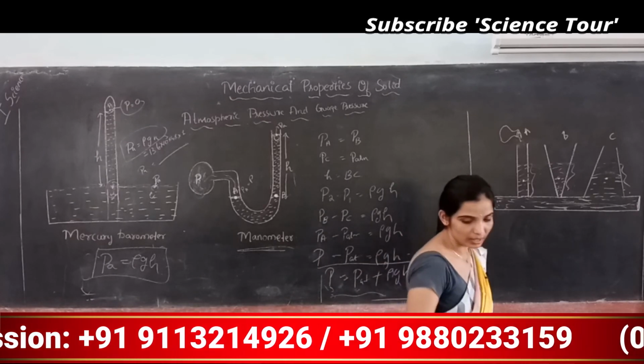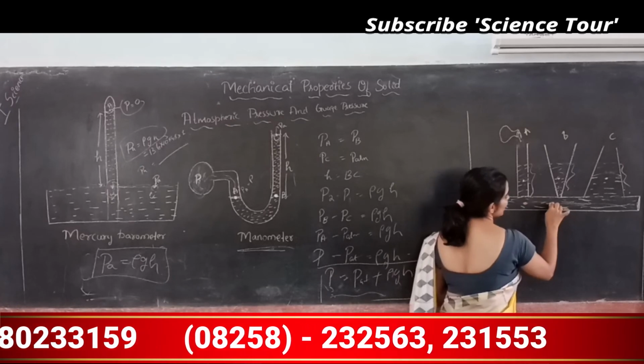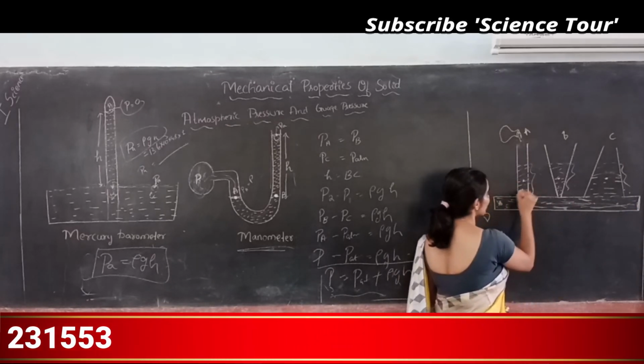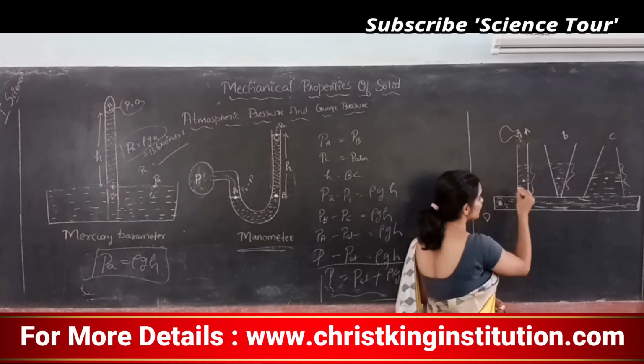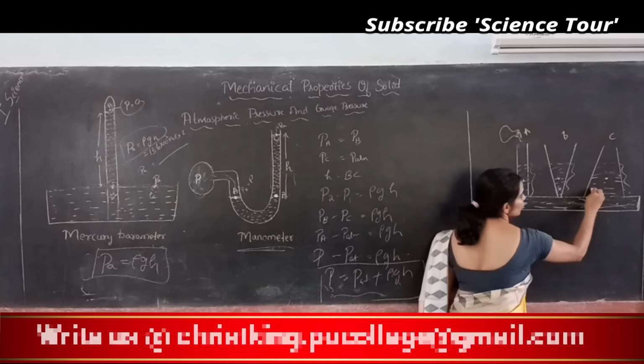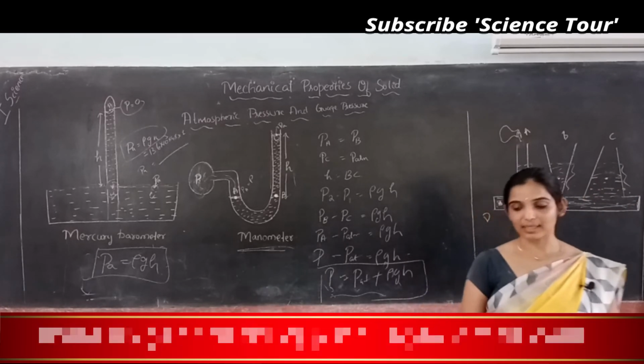So pressure at this point will be equal to pressure here, will be equal to pressure here. So yes, pressure at this point will be different from this pressure, but the pressure here will be equal to pressure here, which is equal to pressure in the same line. So that is Pascal's law.